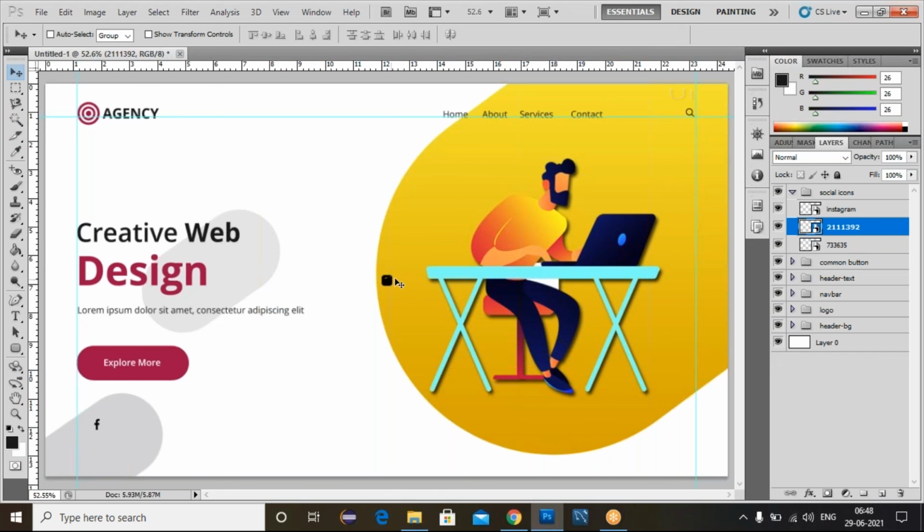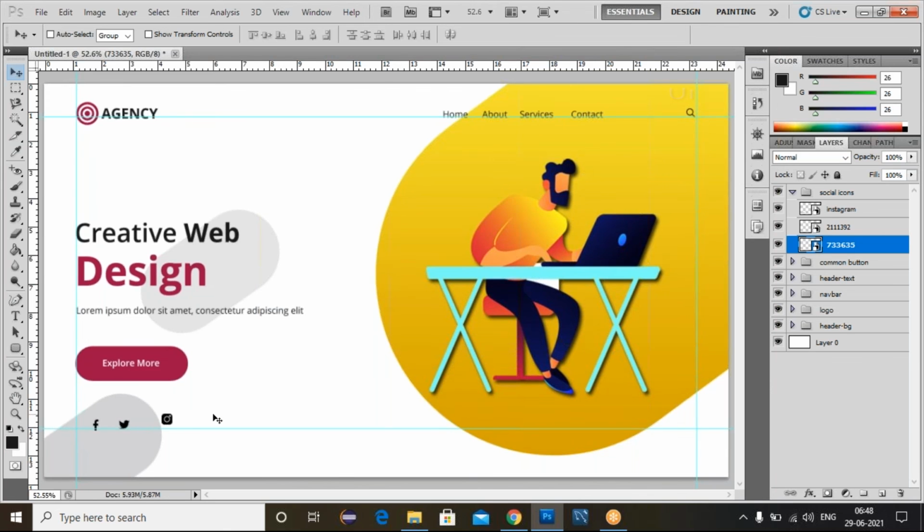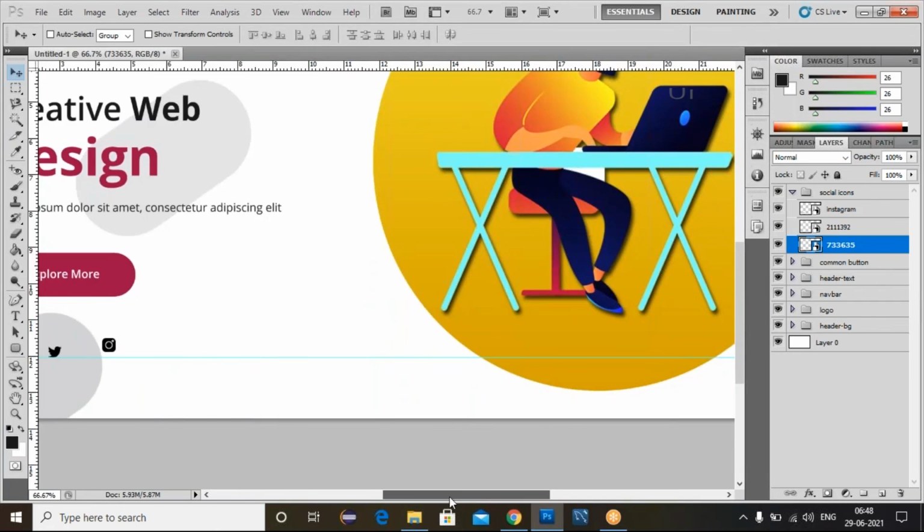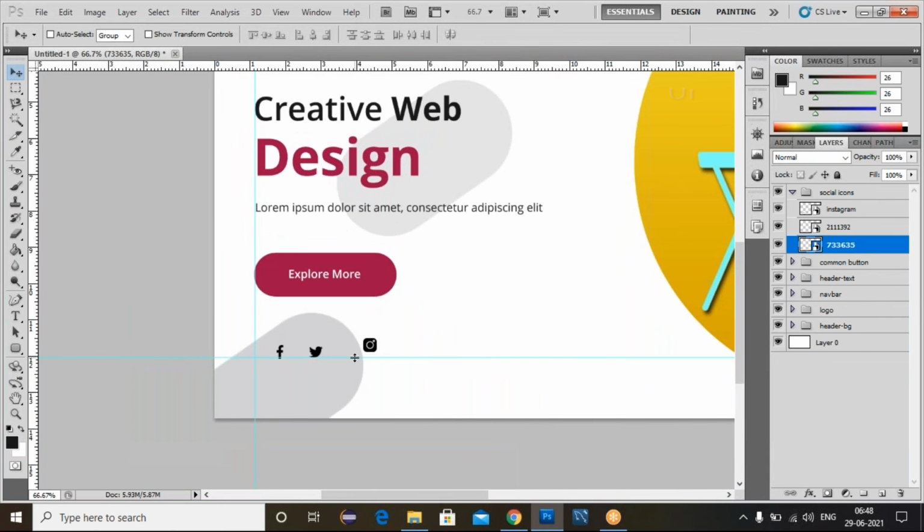Select this Instagram. And select this Twitter. Now you can drag the ruler here. We can increase the size. So select this Instagram. We can adjust this one.